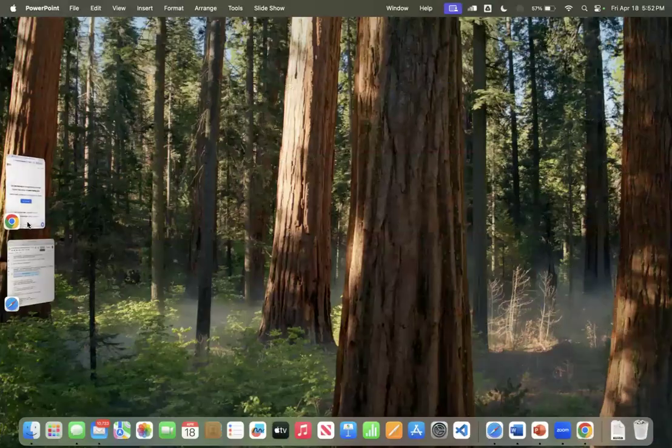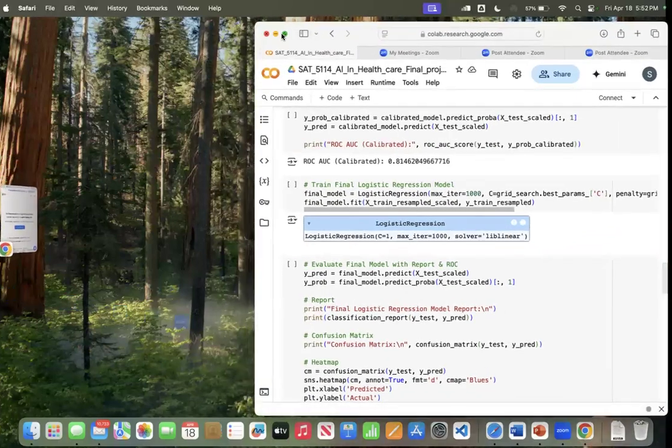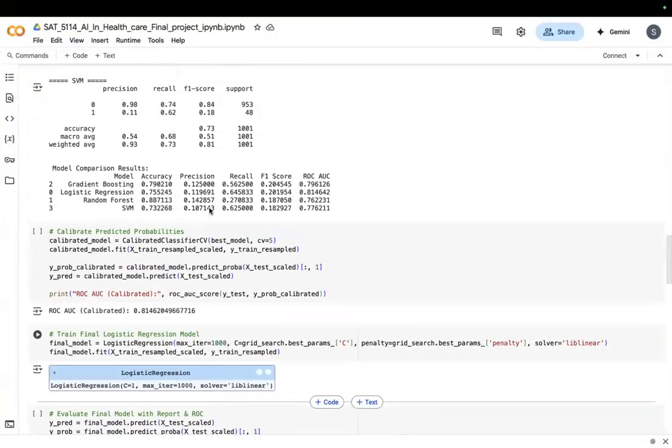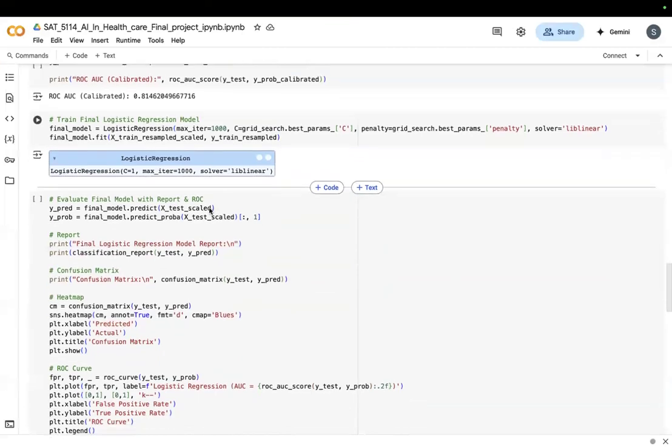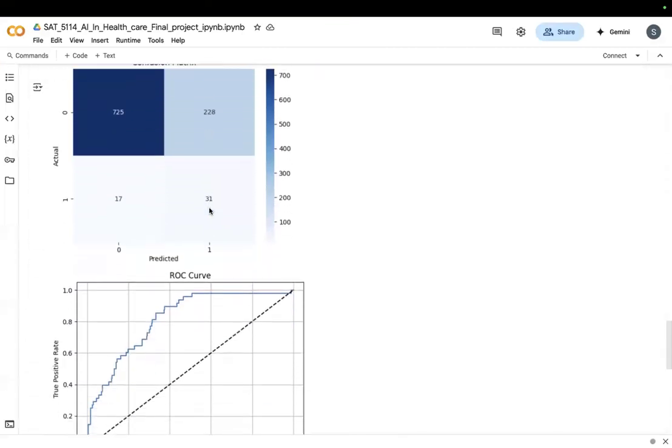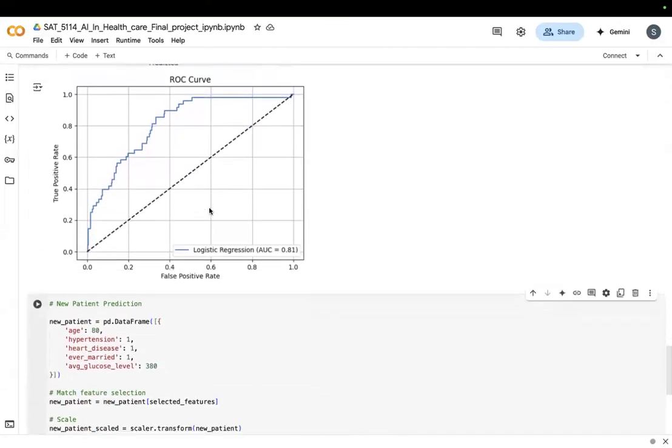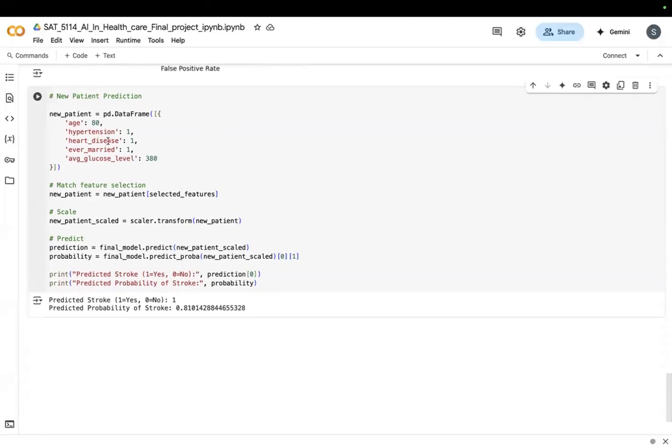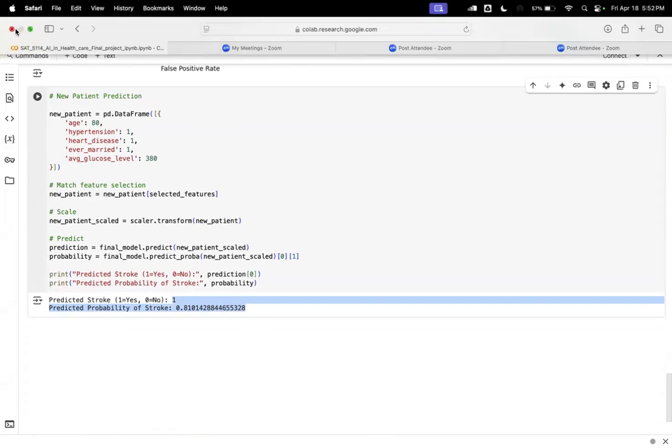To quickly show our project here, after pre-processing and choosing logistic regression, we developed this model. These are the results and the confusion matrix. We have simulated patient data here, and it showed positive for stroke with a probability of 0.81.